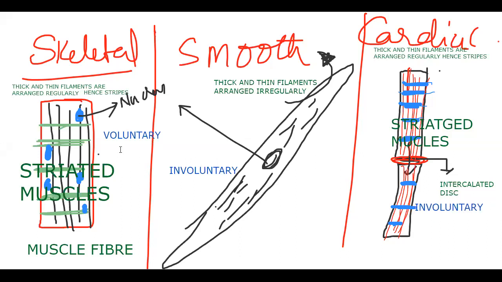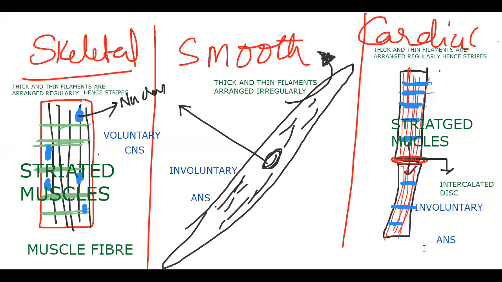Skeletal muscles are controlled by the CNS, the central nervous system, the brain. Involuntary muscles are controlled by the autonomic nervous system. Cardiac muscles are also controlled, though actually nobody controls them; there is only a little regulation by the autonomic nervous system.